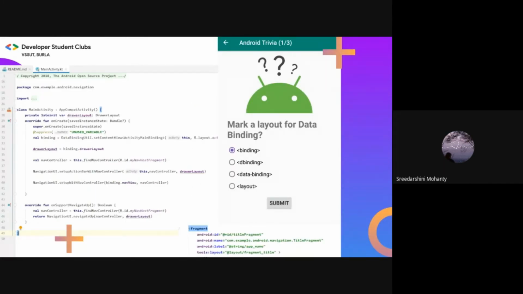We need to add an up button in the app bar. For that, we need to add some code into the MainActivity.kt file. Run the app. The button appears in the app bar on every screen except the title screen. No matter where you are in the app, tapping the up button will take you to the title screen. You may see fragment title written in the upper left corner. To change it to Android Trivia, open navigation.xml and edit the label of title fragment from fragment title to string/app name as shown.